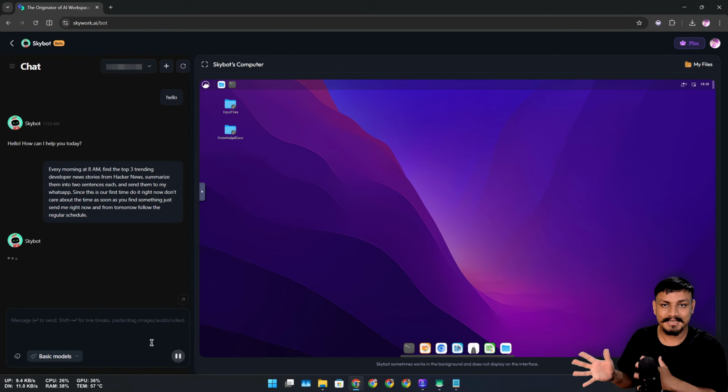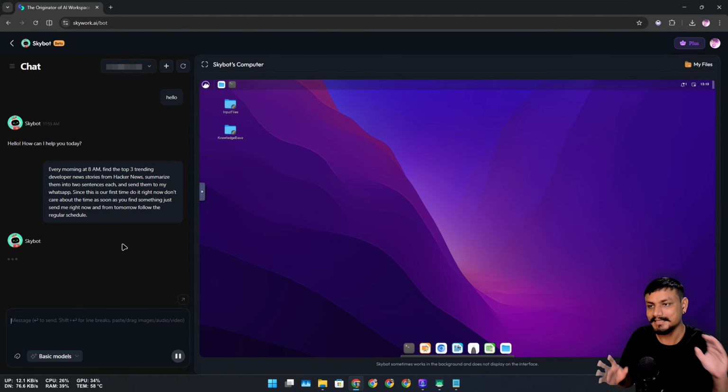So with this kind of bot, the OpenClaw, you can automate anything, and it's super easy because again, you don't have to set up anything. Unlike OpenClaw, Skyclaw is easy to use. It's already set up for you. It has its own computer on the cloud. It runs 24/7. Even if your computer is turned off, it just keeps working for you.